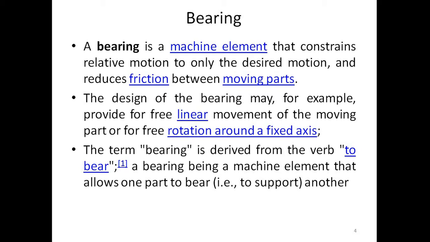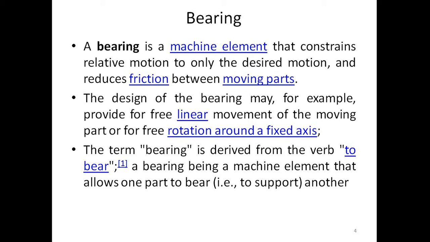Considering the spindle of a machine tool, the spindle is a moving part, and bearing plays an important role in reducing the friction between the moving parts of the spindle.